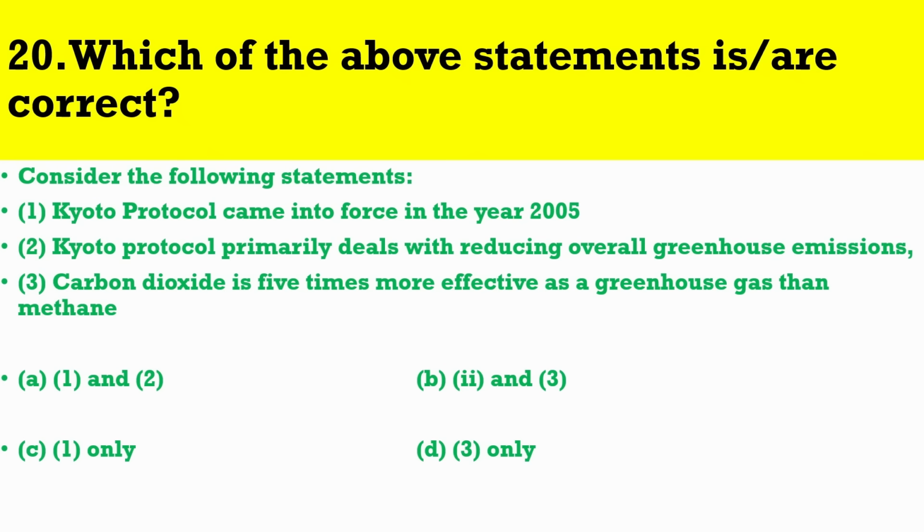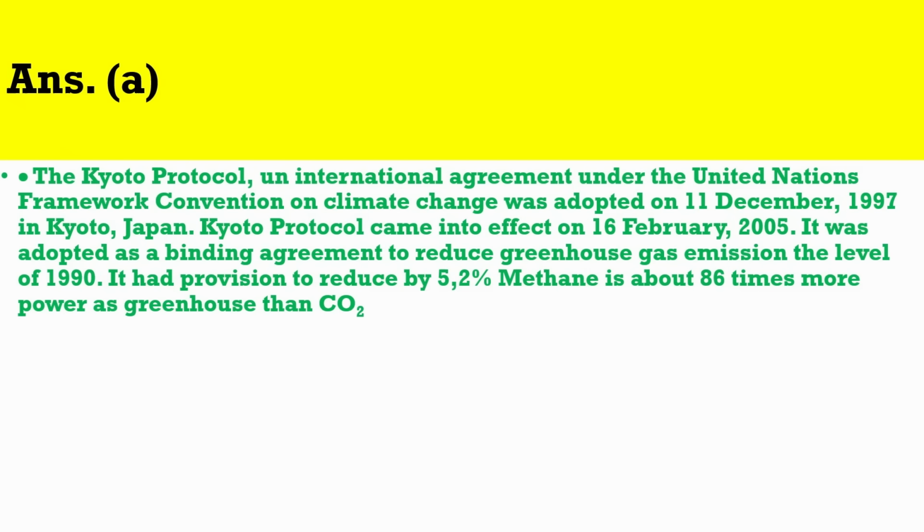Question number 20. Which of the above statements is correct? The correct answer is A. The Kyoto Protocol, an international agreement under the United Nations Framework Convention on Climate Change, was adopted on 11 December 1997 in Kyoto, Japan. Kyoto Protocol came into effect on 16 February 2005. It was adopted as a binding agreement to reduce greenhouse gas emissions to below the level of 1990. It had a provision to reduce by 5%. Methane is about 86 times more powerful as a greenhouse gas than CO2.